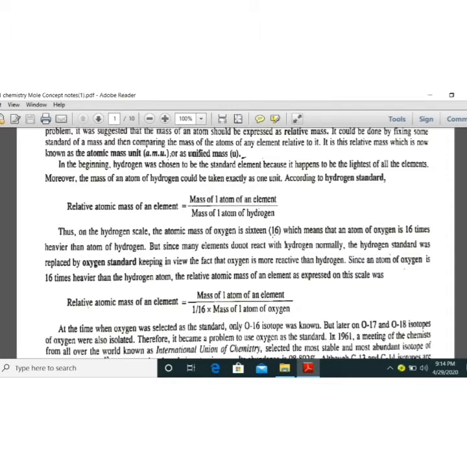The problem with hydrogen: in the hydrogen scale, the atomic mass of hydrogen is exactly taken as 1, and that's why we first took hydrogen as a scale. Now hydrogen normally does not react with all elements. Since many elements do not react with hydrogen normally, the hydrogen standard was replaced by the oxygen standard.